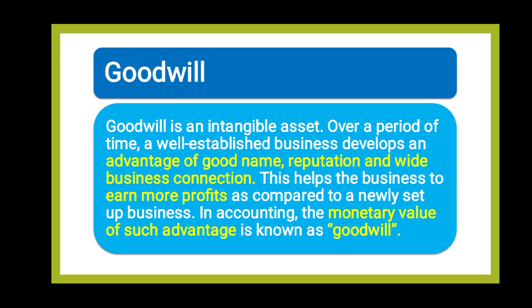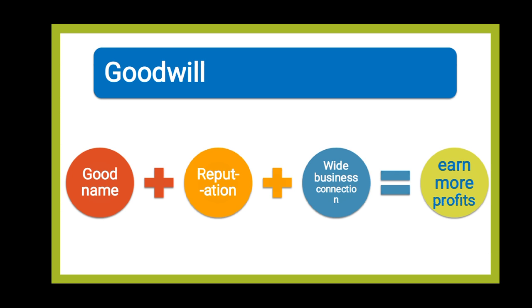Goodwill is an intangible asset. Over a period of time, the firm enjoys the benefits of its good name, reputation, and wide business connections, and due to these benefits it starts earning more profits than other firms.